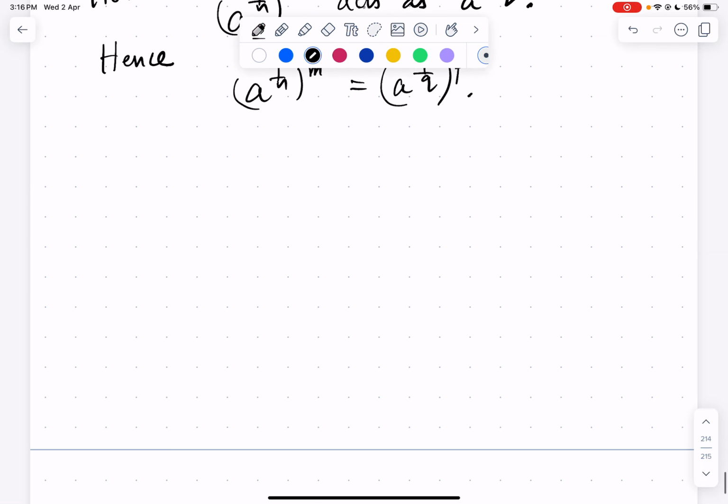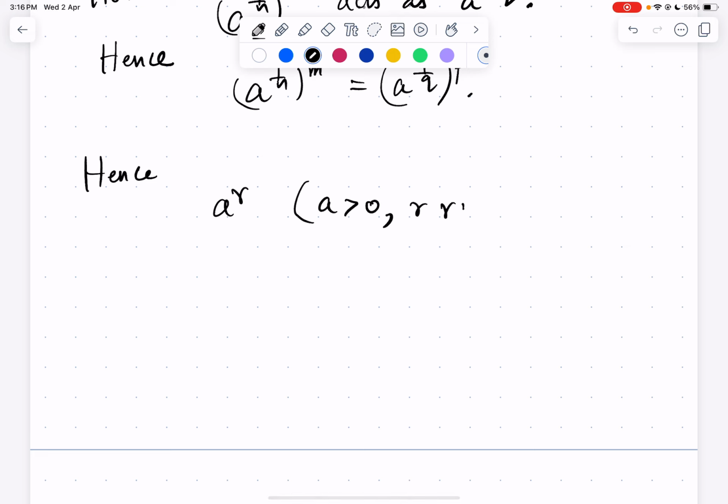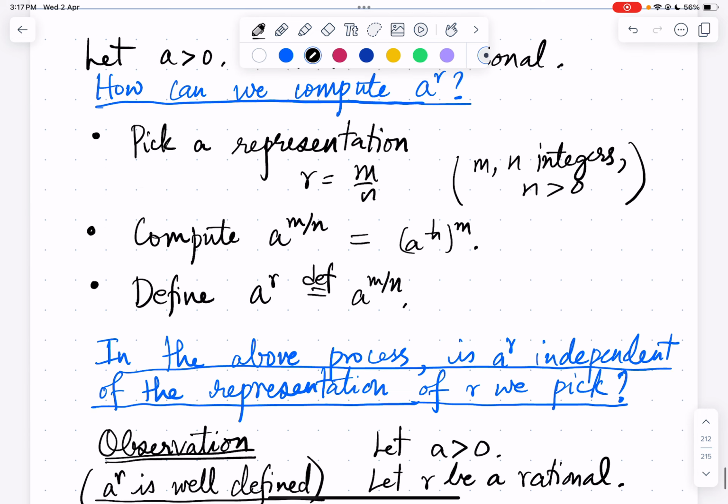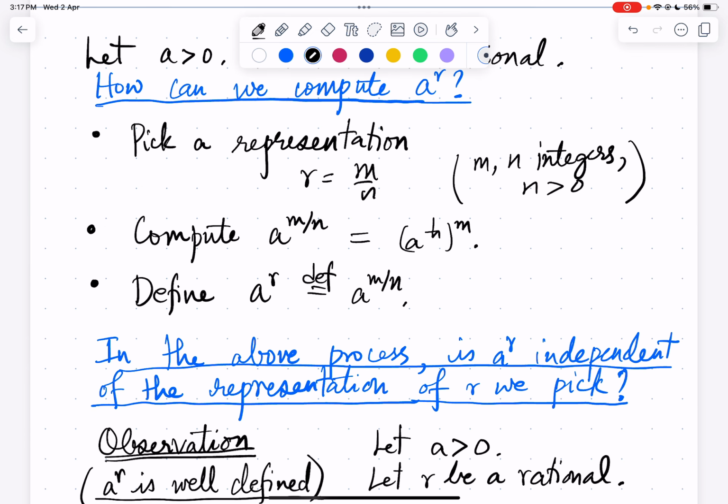So what did we find? Hence a power r, where a is greater than 0 and r is rational, is well defined. How do we define a power r? We define a power r by this procedure. We first pick a representation of r as m by n, where m and n are integers and n is greater than 0.